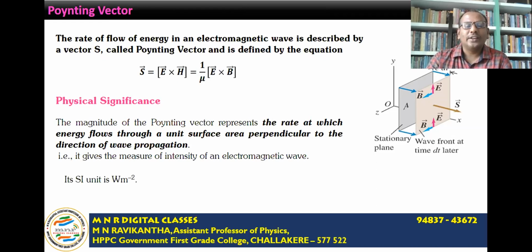So its SI unit is watts per meter square. So the Poynting vector is the vector which gives the direction of propagation of the electromagnetic wave, and its magnitude gives the measure of intensity of the wave, or the rate at which energy flows per unit area perpendicular to the direction of wave propagation.